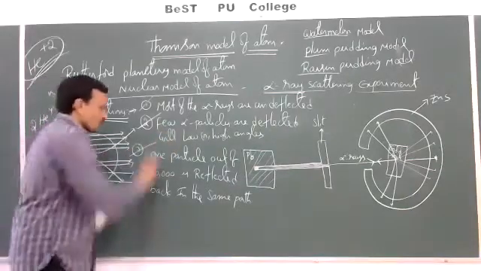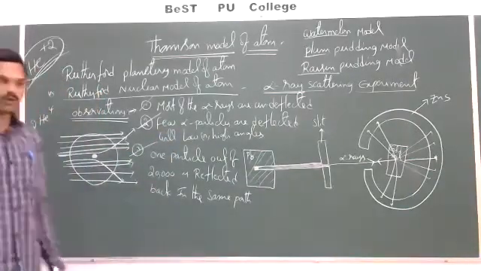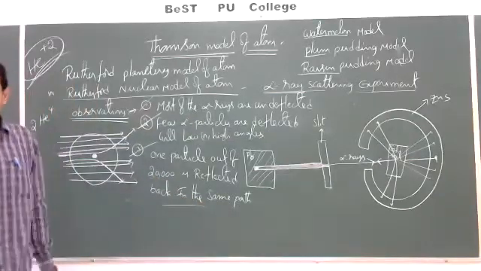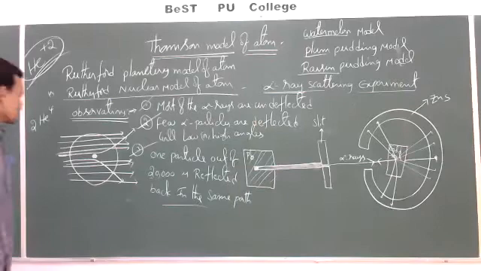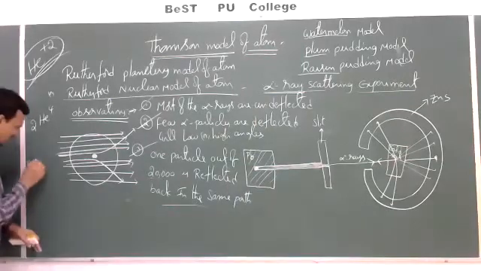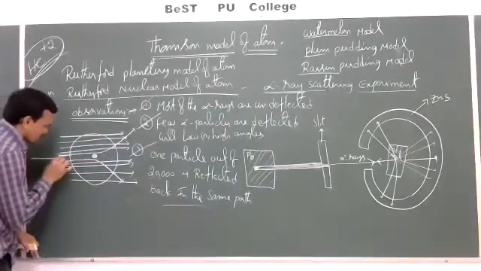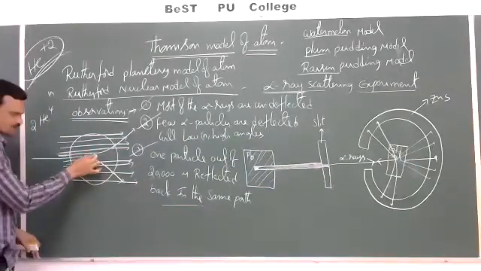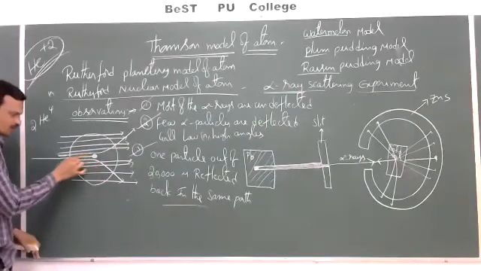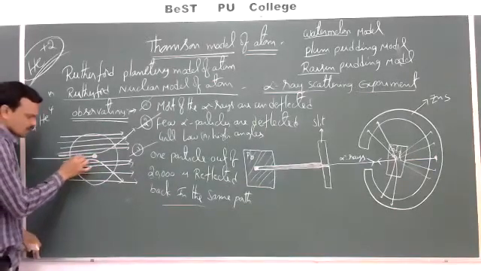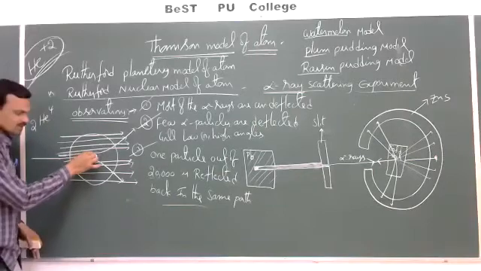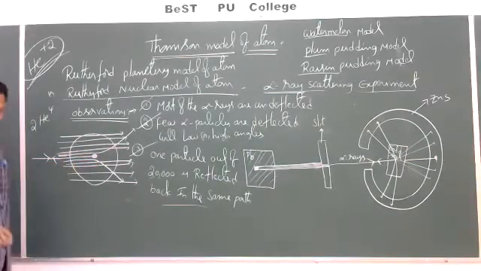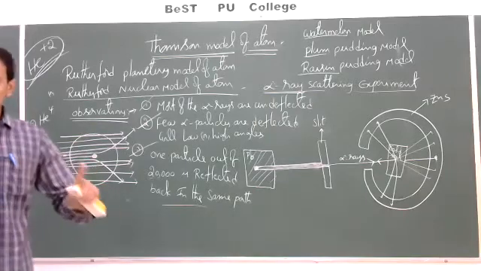Next, only one particle out of the 20,000 particles reflected back in the same path, meaning only one particle is bounced back. When does an alpha particle bounce back? Whenever this alpha particle travels exactly in the path of the center, where the positively charged particles are present, when it approaches exactly towards the center of the nucleus, center of the atom, then it will be bounced back in the same path. Only one particle is bounced back.